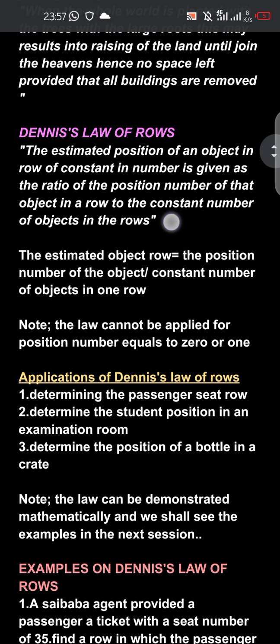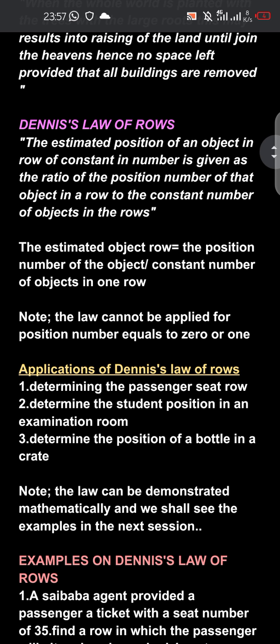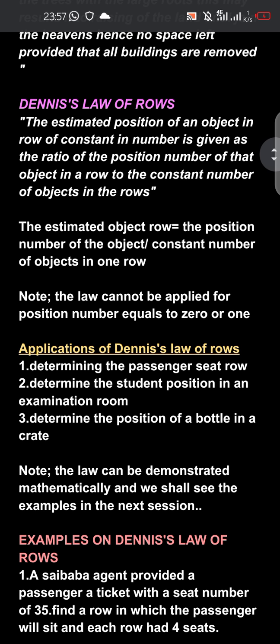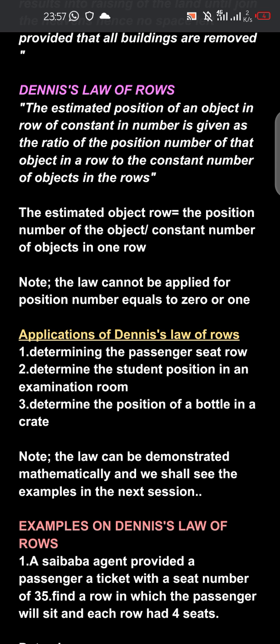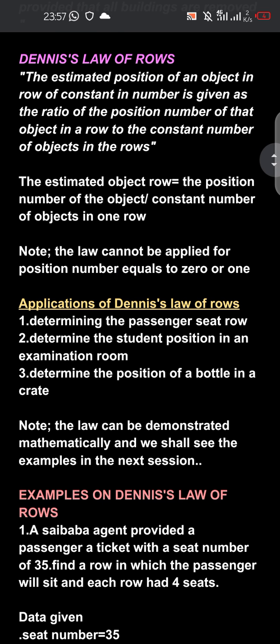Dennis law of laws. The estimated position of an object in a law of a constant in number is given as the ratio of the position of that object in law to the constant number of objects in the law. It is calculated as follows. The estimated object law is equal to the position number of the object over the constant number of objects in one law. Note, this law cannot be applied for the position number equal to 0 or 1.